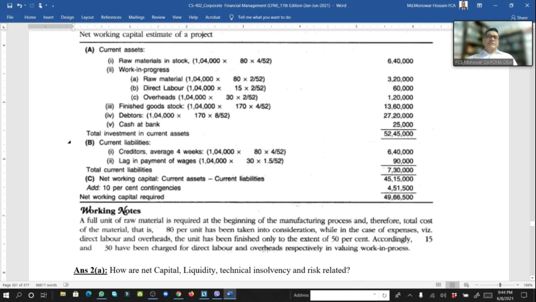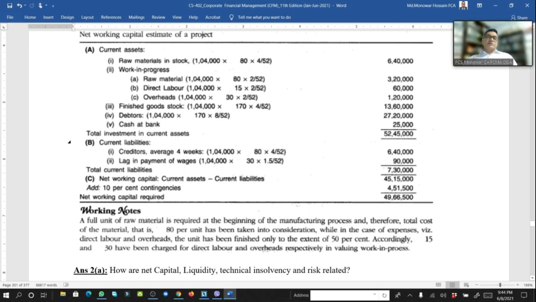Now current liability. Creditors for 4 weeks comes 6,40,000. Payment of wages 1.5 weeks, 90,000. So if we subtract current liability from the current asset, then we get the net working capital. That means current asset minus current liability, 45 lakh 15,000.